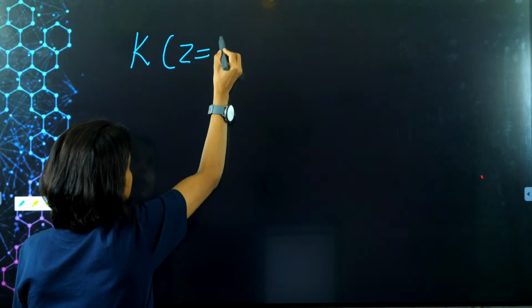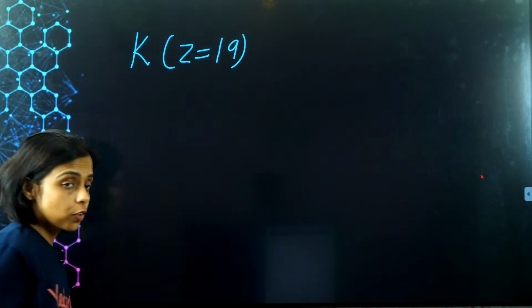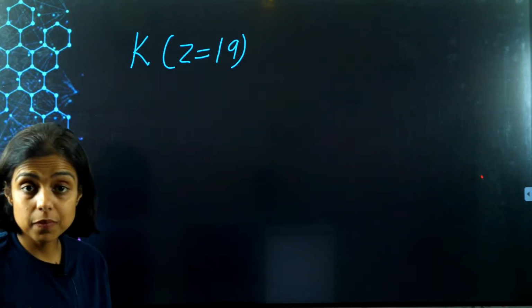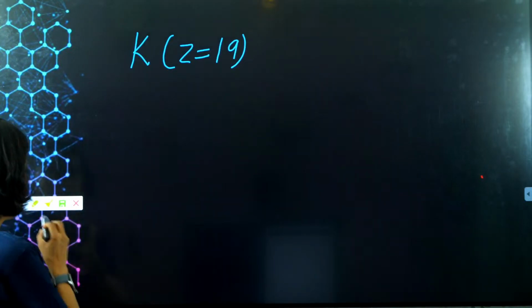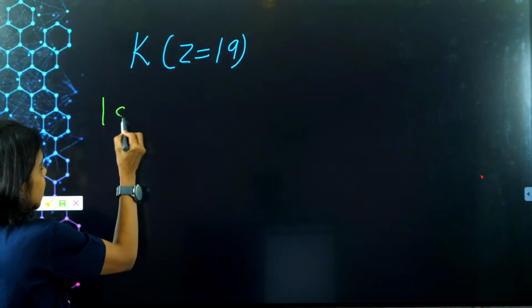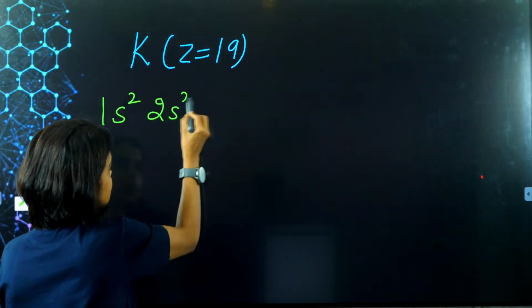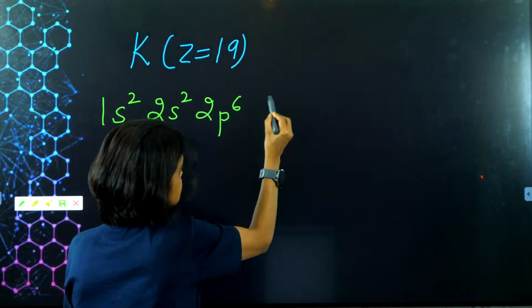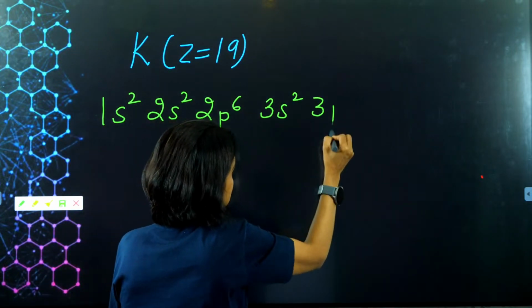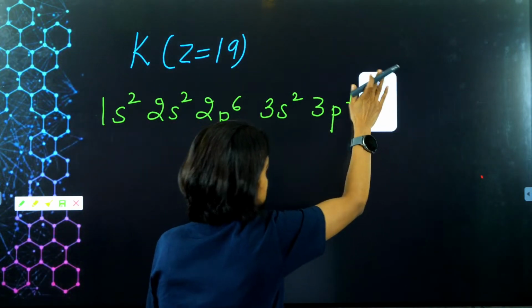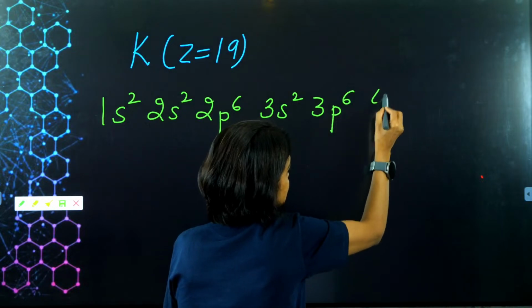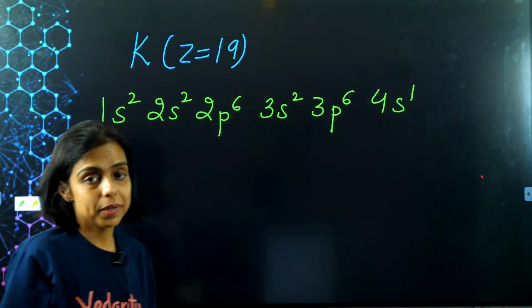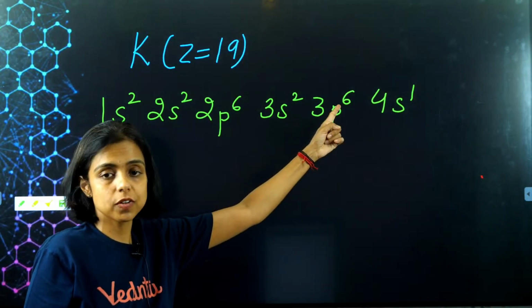Let me ask you more examples. Potassium, atomic number is 19. Can you tell me the electronic configuration, and whether it is diamagnetic or paramagnetic? Once you are practiced, you can directly write 1s2, 2s2, 2p6, 3s2, 3p6, because p has 3 orbitals, so maximum 6 electrons you can fill.